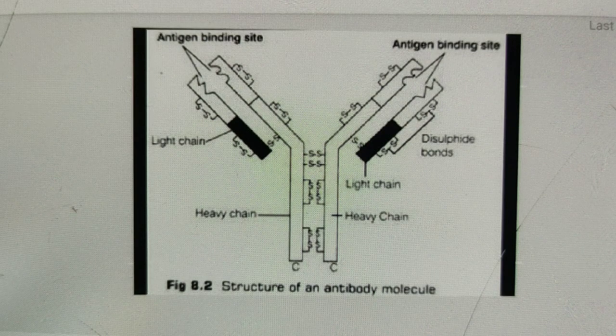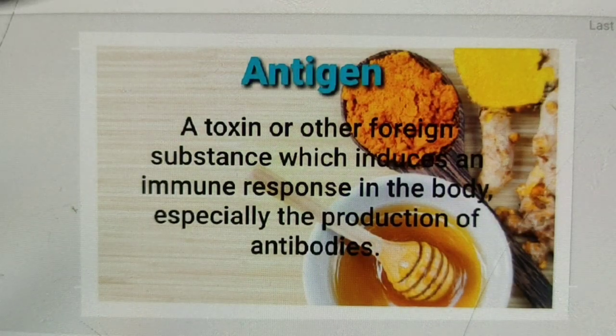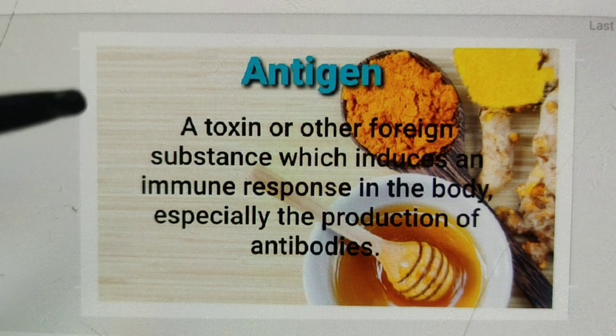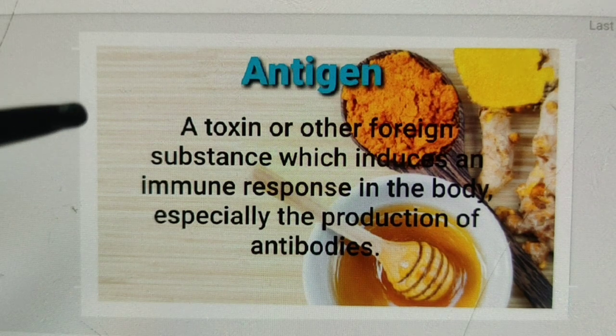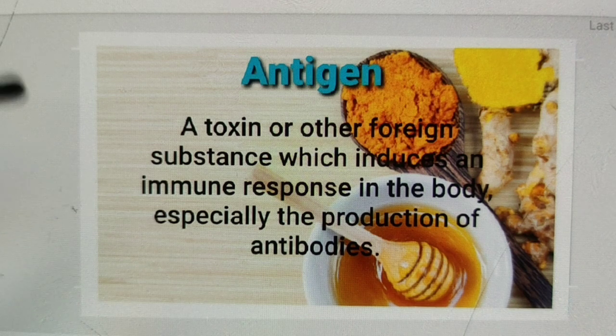Then you need to know about antigen. An antigen is a toxin or other foreign substance which induces an immune response in the body, especially the production of antibody. You can say that antigens are substances which, when introduced into the body, stimulate the production of antibodies. The antigens are mostly conjugated proteins like lipoproteins, glycoproteins and nucleoproteins, and they are of two types.